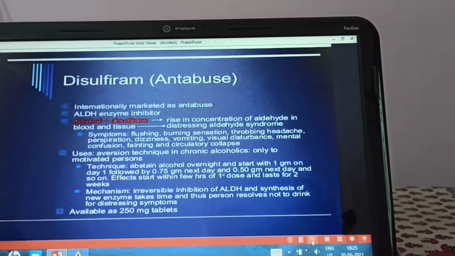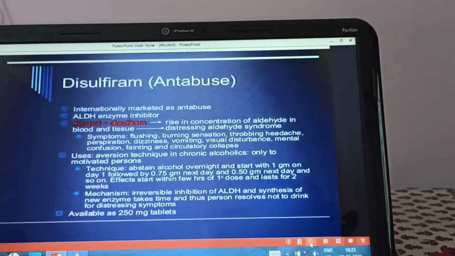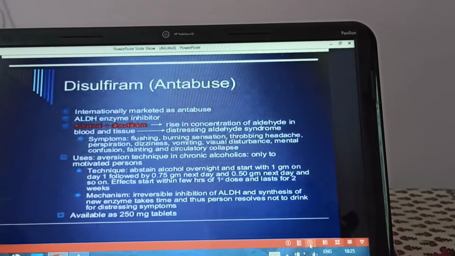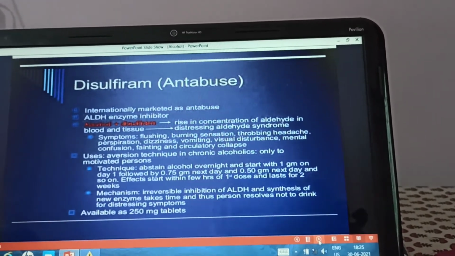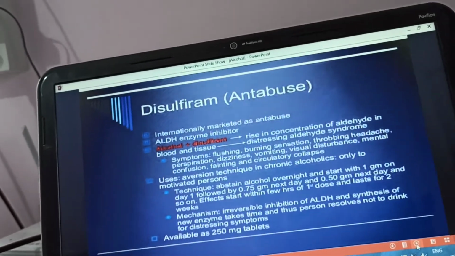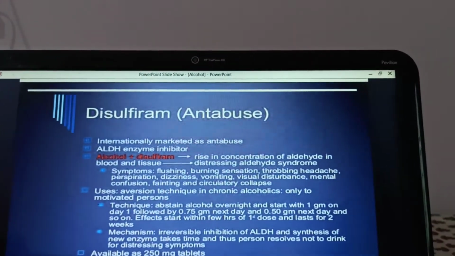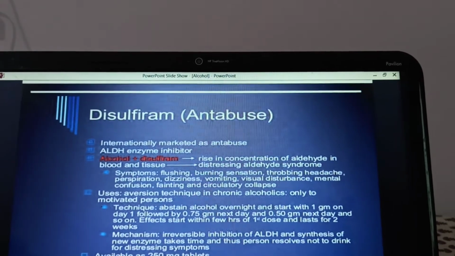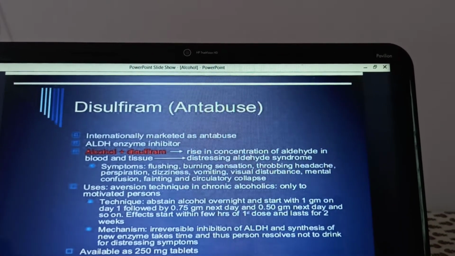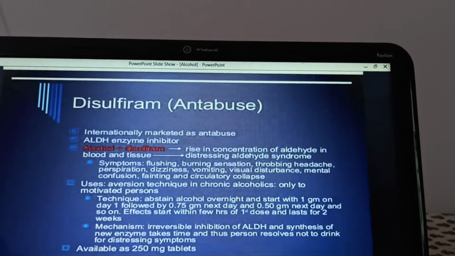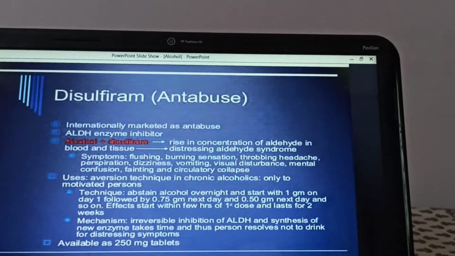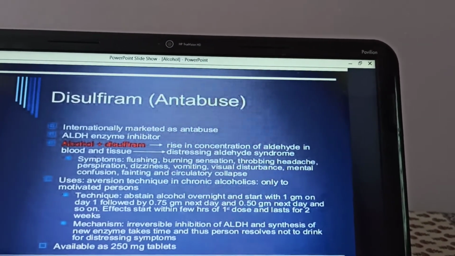So what is the mechanism? Disulfiram causes irreversible inhibition of the enzyme aldehyde dehydrogenase, and there is accumulation of acetaldehyde.